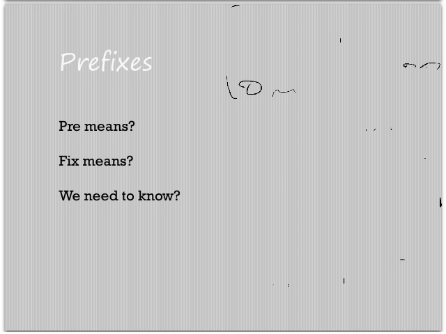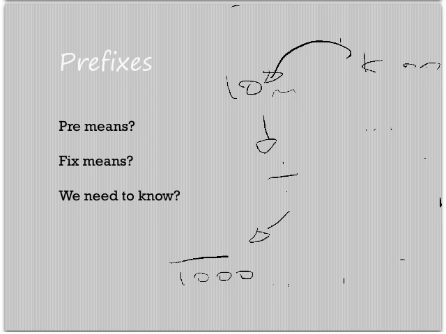So to do that, whenever we're going to add a prefix, so we're putting in a kilo, we divide by the size of the prefix, which in this case is 1,000. So we're dividing by 1,000. So it's 10 over 1,000. That makes 0.01 kilometers. Okay.